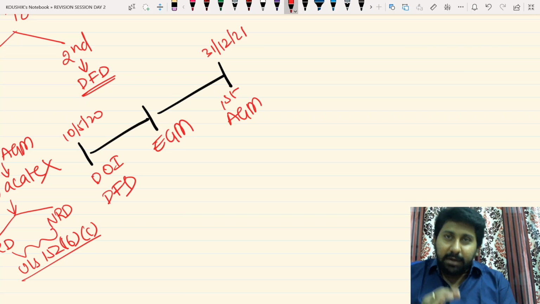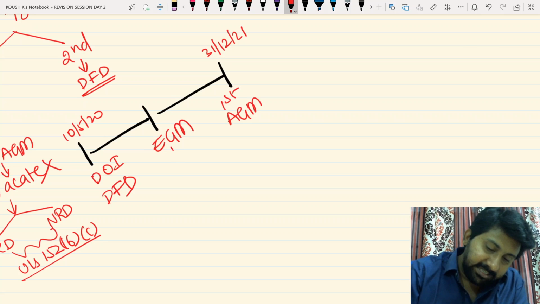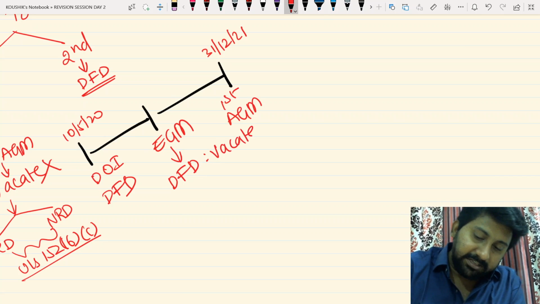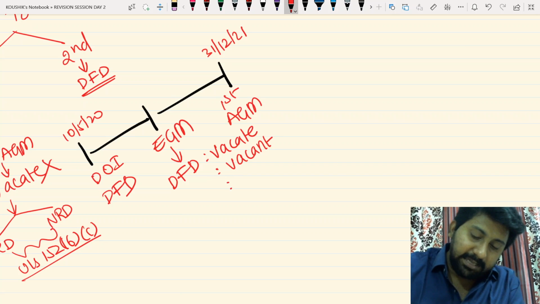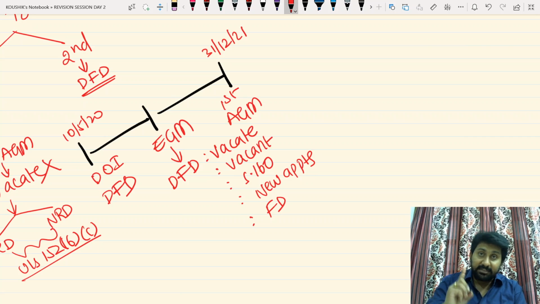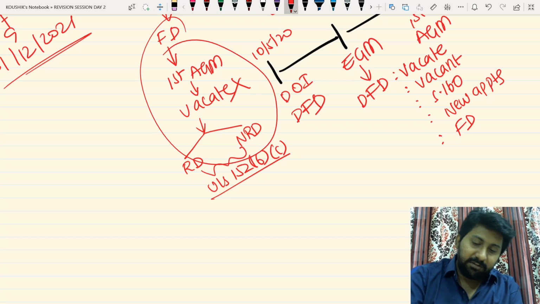Conduct an EGM next after incorporation but before the first AGM. In this EGM, the deemed first directors will vacate the office and their places will become vacant. These vacant places will be filled under Section 160 by new appointments. These people are called first directors, not deemed first directors. These first directors will follow the same procedure whatever we have seen here.